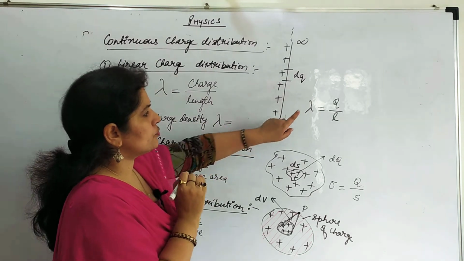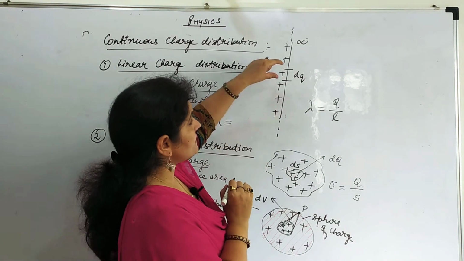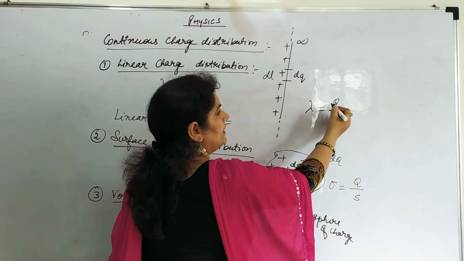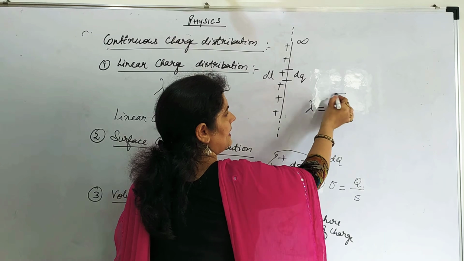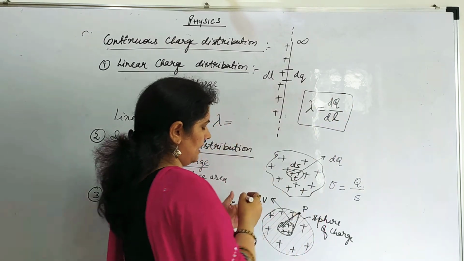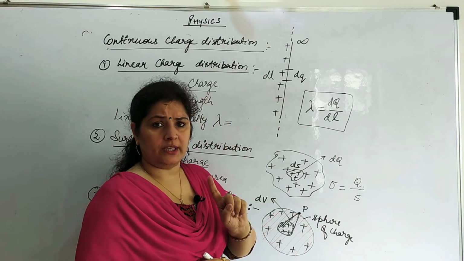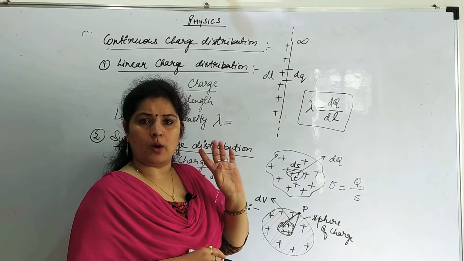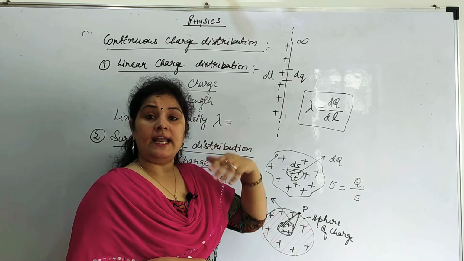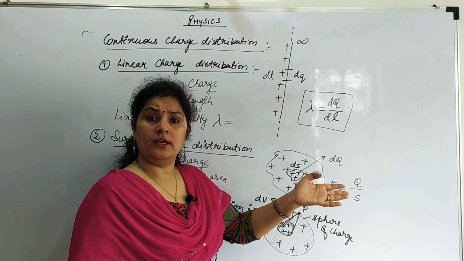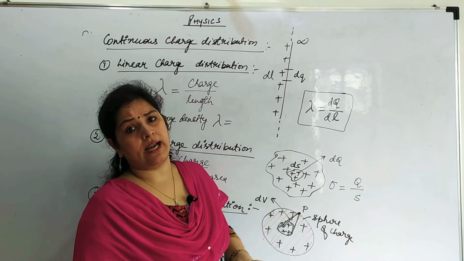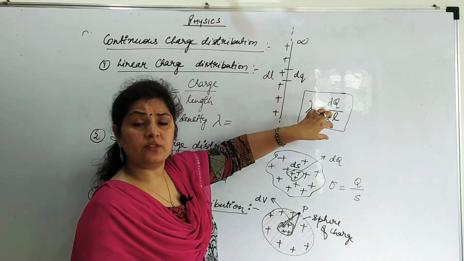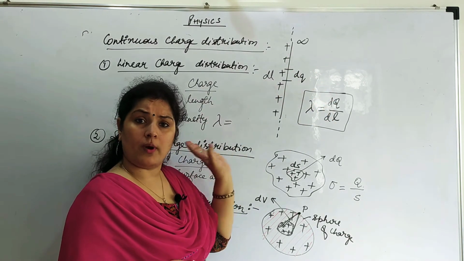And lambda is equal to charge upon length. Because I have taken this small length dl, I will take dq upon dl. So lambda is dq by dl. You keep dl as 1 meter, so you can say the charge on 1 meter is lambda, on 10 meters the charge is 10 lambda, on 500 meters the charge is 500 lambda. So once we find lambda, which is charge per unit length, we can tell the charge of this whole wire.